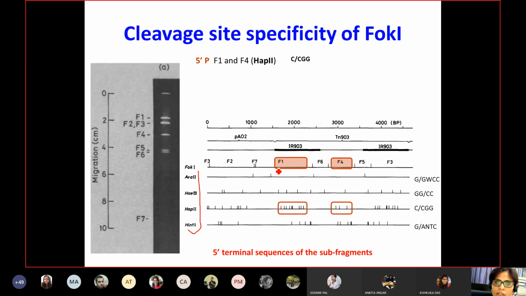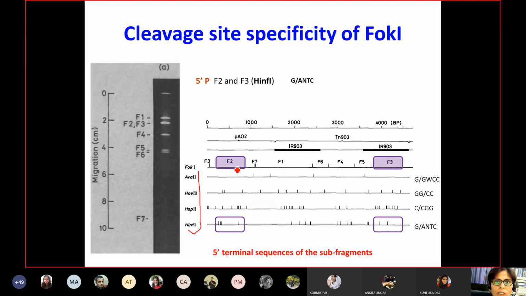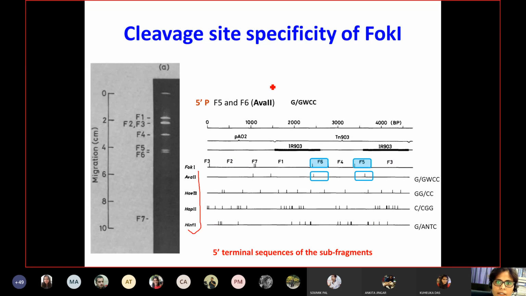This region will give 8 to 9 smaller fragments, and fragment 4 will lead to 4 smaller subfragments exactly. Similarly, they digested fragment 2 and fragment 3 with the enzyme HINF1, and fragments 6 and 5 with EVA2 enzyme.